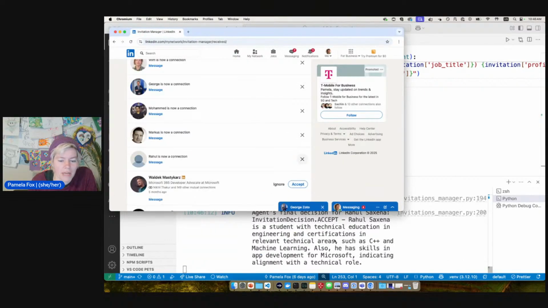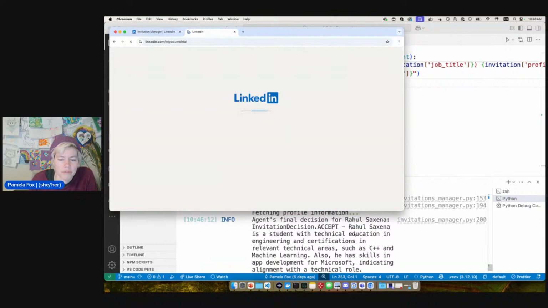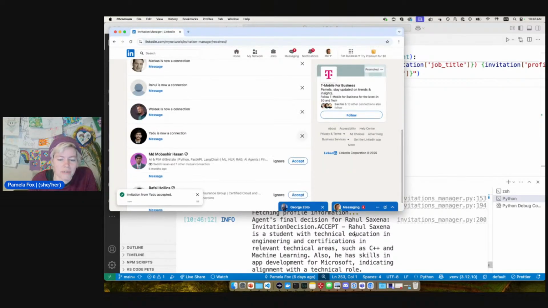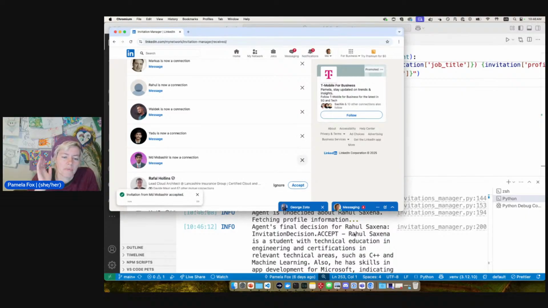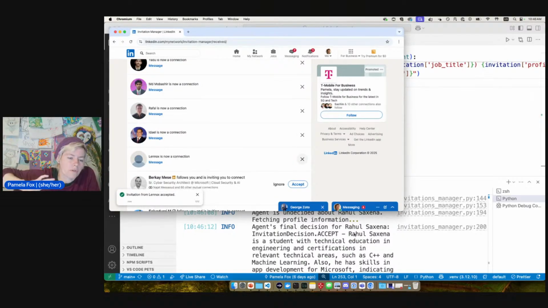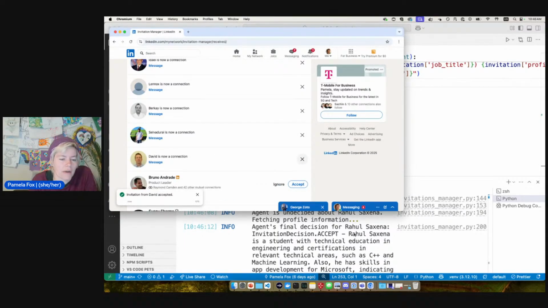It opens up the profile and then it says accept, because it saw that they were a student with technical education, and it saw that they were aligned. So that's just what I want to show, is that when it is undecided based off just what it can see in the invitation listing, it opens up that profile, reads the whole profile, sends all that information to the LLM, and then the LLM has much more context for making a decision.